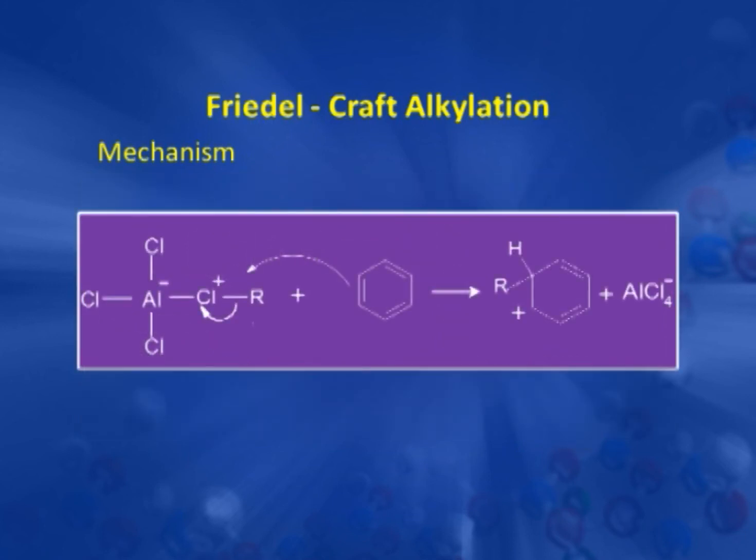Now, in certain cases it may be possible that there is no free generation of the carbocation. So, this charge complex can directly be attacked by the benzene ring. So, benzene ring takes this R group from this complex and we get the intermediate carbocation. This reaction we will discuss later on also, when we discuss the alkyl benzenes. Now, carbocation cannot be produced only by alkyl halide by reaction with Lewis acid. The carbocation can be generated in other ways also.